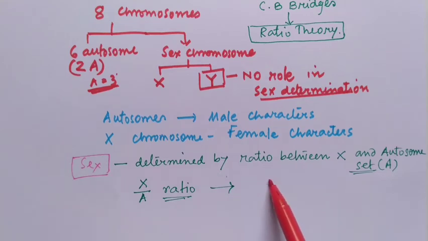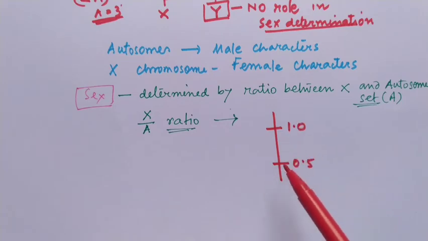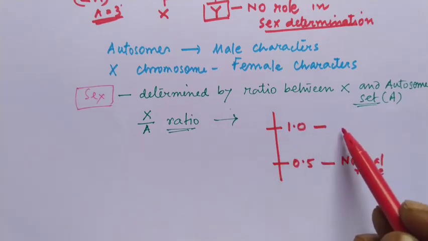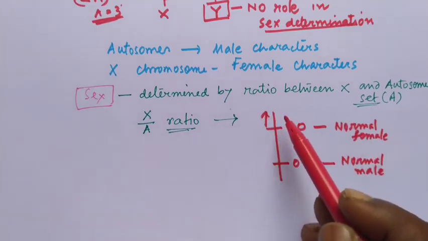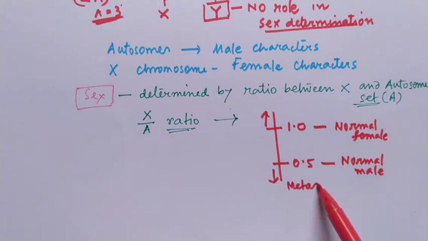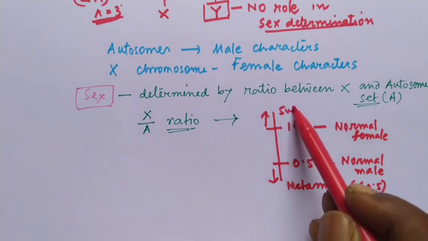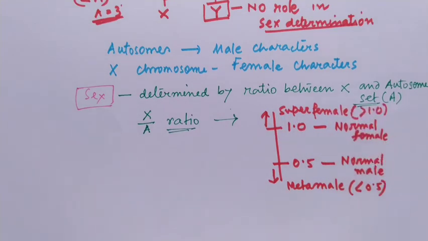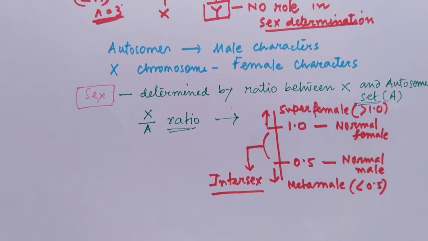If the ratio is 0.5, then this is a normal male. If the ratio is 1, this is a normal female, a fertile male or fertile female. If lower than 0.5, then this is a metamale, and if higher than 1, this is a super female, and between 1 and 0.5 the fly will be intersex.